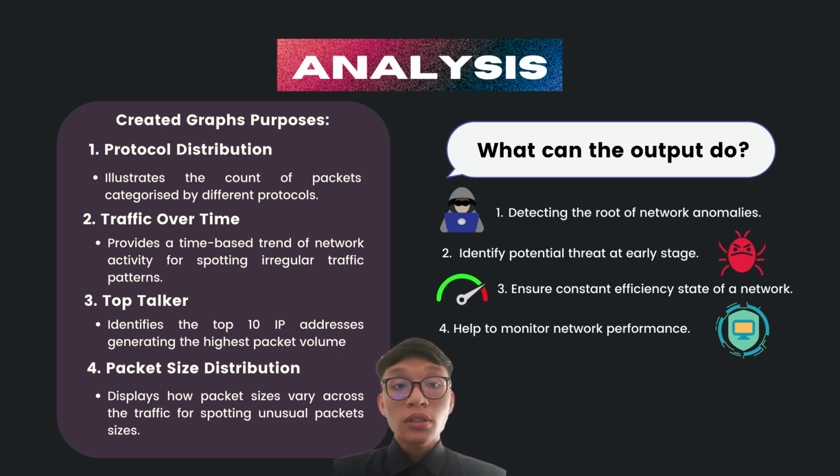After receiving the plotted graphs and the list of anomalies and suspected IP addresses, what we can do is, first, detect the root of network anomalies. Second, identify potential threats at early stages. Third, ensure a constant efficiency state of the network. And lastly, help to monitor network performance.